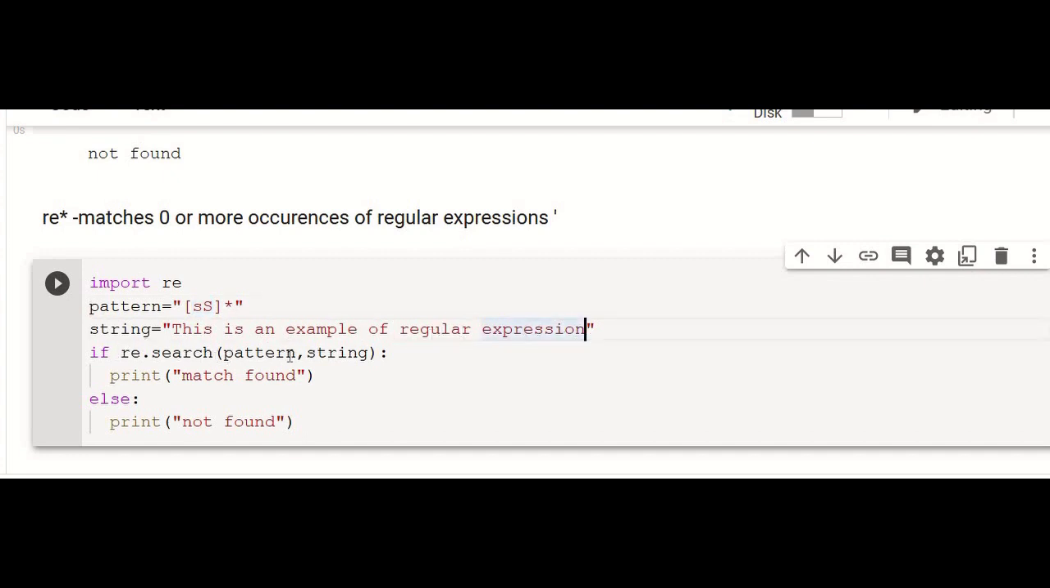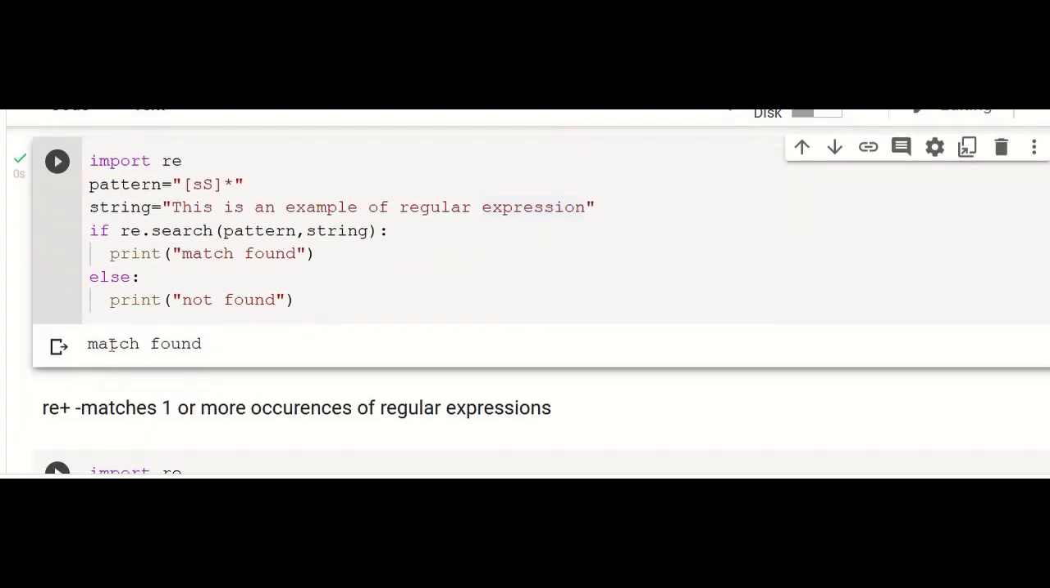And re.search of pattern comma string. So the pattern is small s or capital S. So here we have small s. And now if we execute this, we have the match found. And if I delete this, still it will have match found because this S is appearing once.